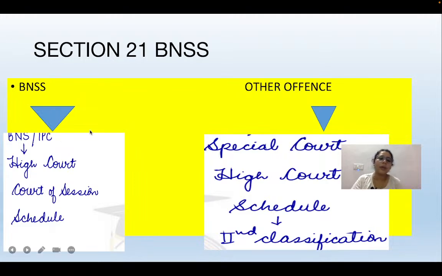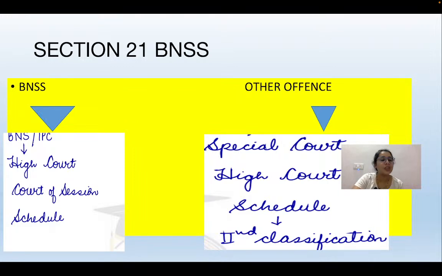If it talks about other offences, means offences for which the law has created a provision that a particular offence has to be dealt with by a particular court. For example, in POCSO they have strictly mentioned that offences related to children have to be dealt with by the Court of Session.